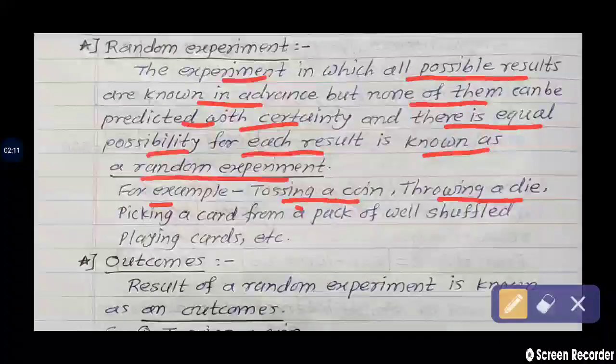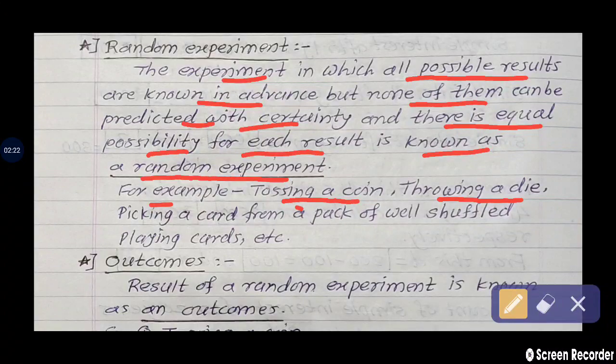Second example, throwing a die. On a die, 6 faces are there, having dots from 1 to 6. Next example, picking a card from a pack of well shuffled playing cards. In a pack of cards, how many cards are there? Total 52. So we are picking any one card out of 52. So how many possibilities are there? 52 possibilities. All of you understood this? So this is called a random experiment.